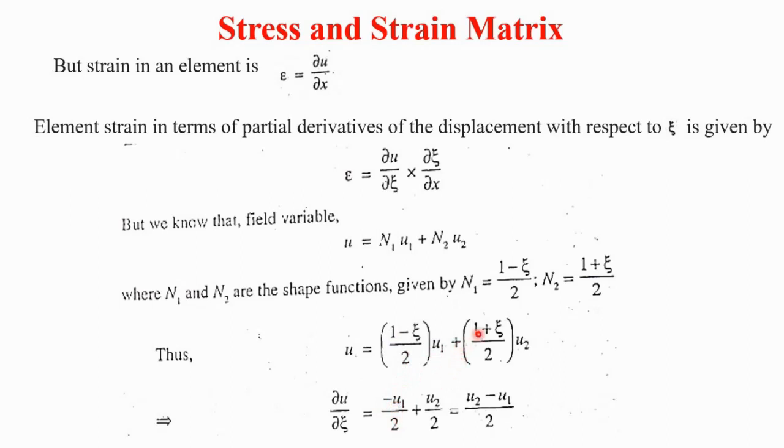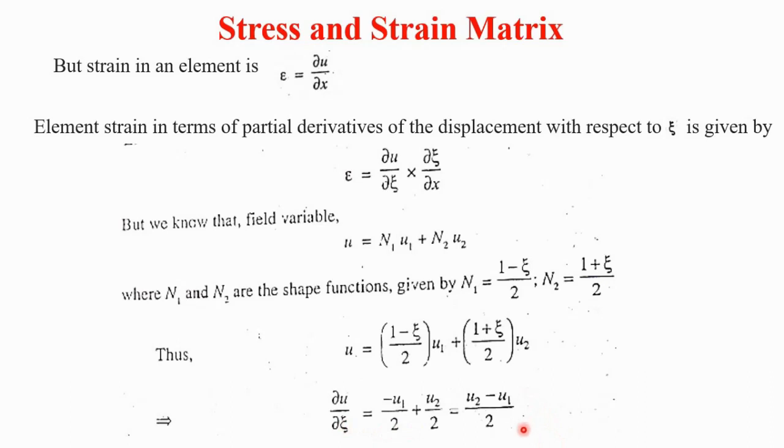Then plus the derivative of (1 plus zeta)/2, which is 1/2, since the derivative of zeta is 1 with respect to zeta and it is divided by 2, times u2, that means plus u2/2. This equals (u2 minus u1)/2. So ∂u/∂zeta is equal to (u2 minus u1) divided by 2.